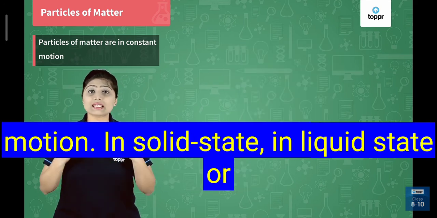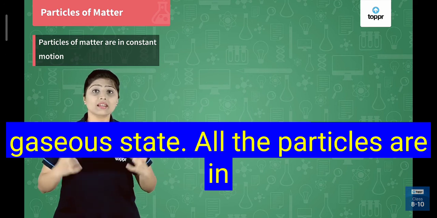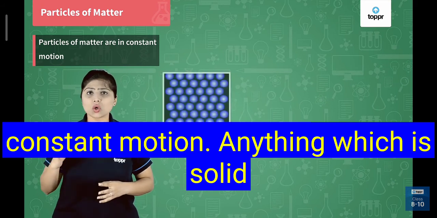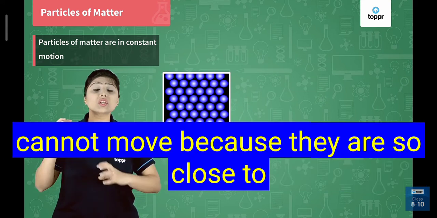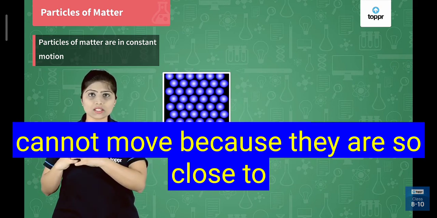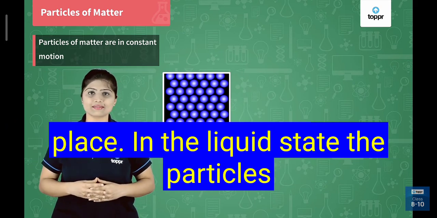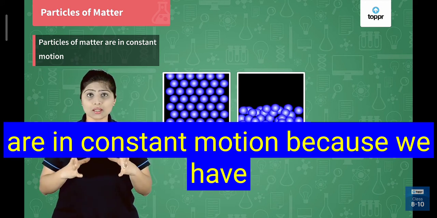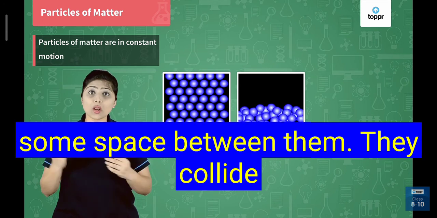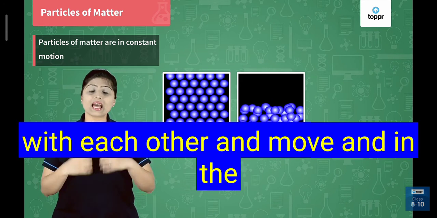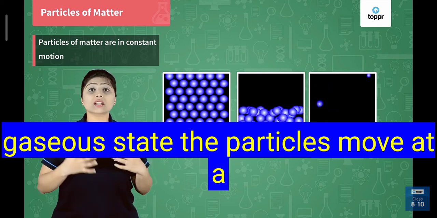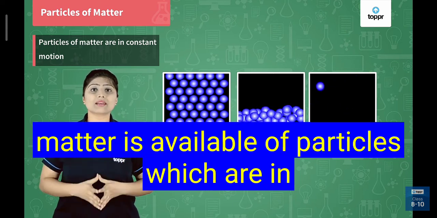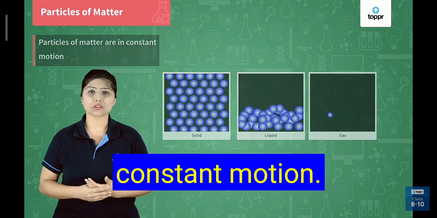In solid state, in liquid state or in gaseous state, all the particles are in constant motion. Anything which is solid is made up of tiny particles which cannot move because they are so close to each other, but they vibrate in their own place. In the liquid state, the particles are in constant motion because they have some space between them. They collide with each other and move. And in the gaseous state, the particles move at a greater rate because they have a lot of space between them. So everything that is matter is made up of particles which are in constant motion.